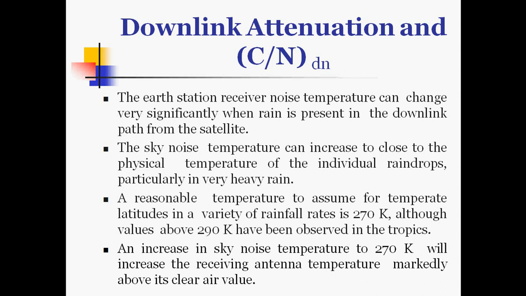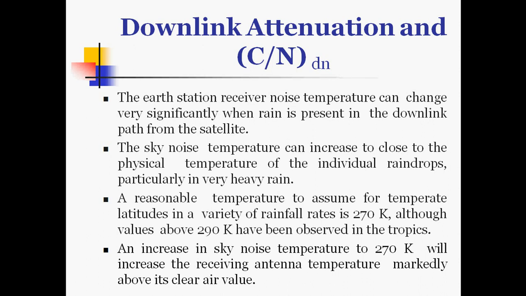The earth station receiver noise temperature can change very significantly when rain is present in the downlink path from the satellite. The sky noise temperature can increase to close to the physical temperature of the individual raindrops, particularly in very heavy rains. A reasonable temperature to assume for temperate latitudes in a variety of rainfall rates is 270 K, although values above 290 K have been observed in the tropics.